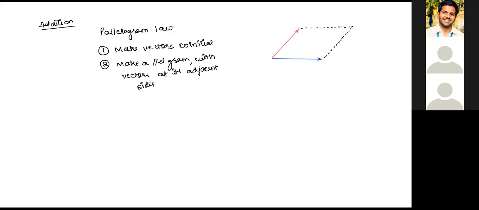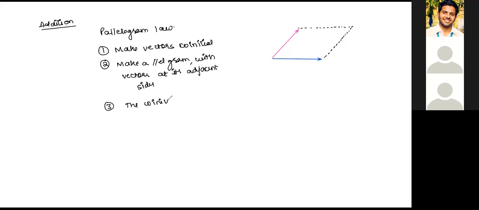Now, third step is their resultant. What is resultant? Resultant is the sum of the vectors, or let us say the co-initial diagonal.